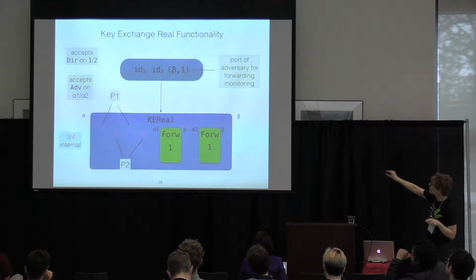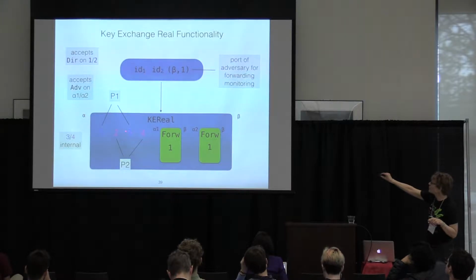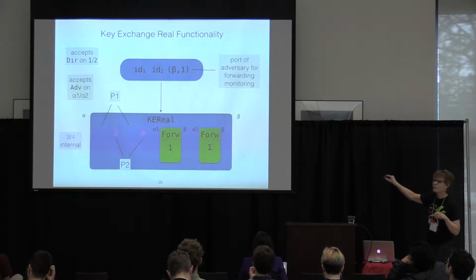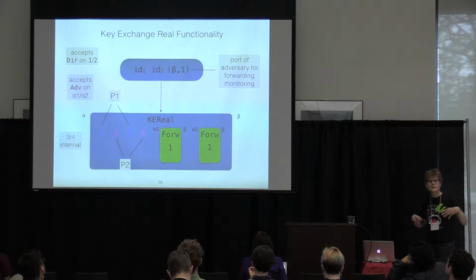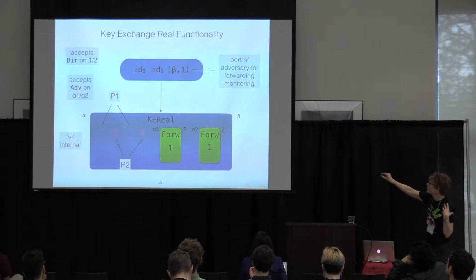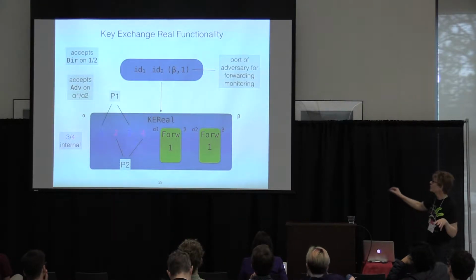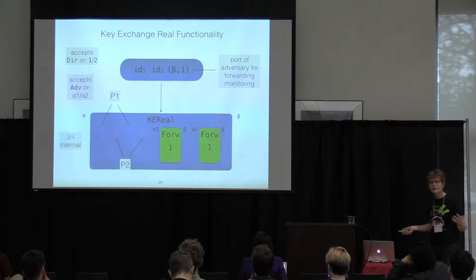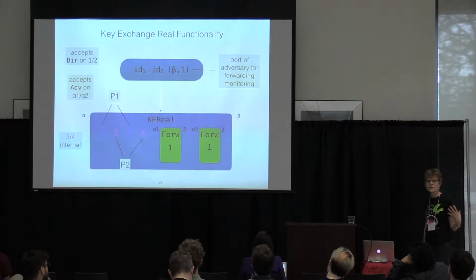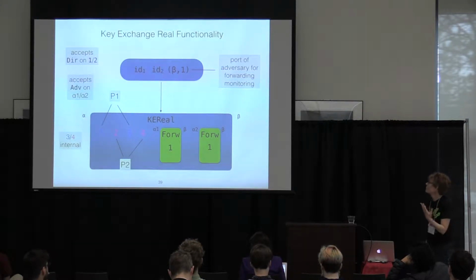These forwarding functionalities are used to forward messages between 3 and 4 and then back the other way, when it sends g^u1 from 3 to 4 or g^u2 from 4 to 3. These things are mediated by a forwarder. The parties are not allowed to talk directly. They have to talk via the forwarder so the adversary can actually observe what's going on. Otherwise, we wouldn't be playing fair as a real functionality.